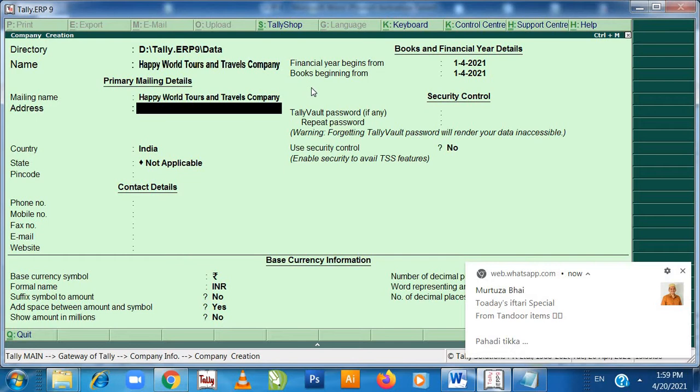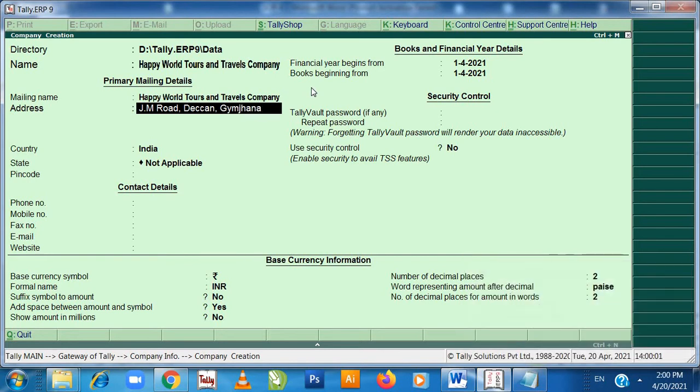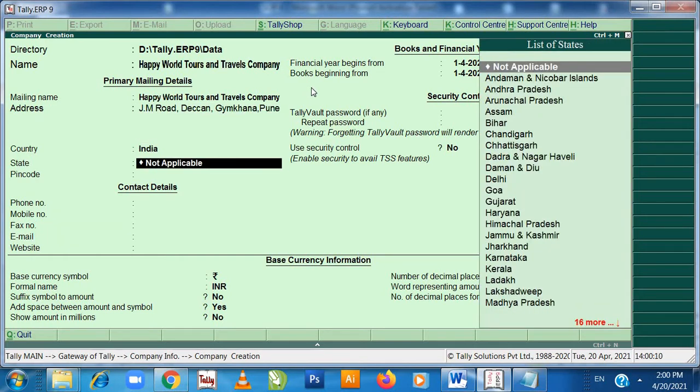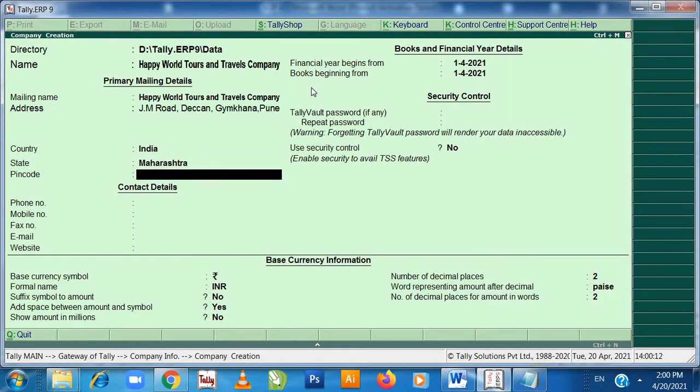Then the address of the company you need to type in. What is the address? Address is J.M. Road, Deccan, Gymkhana, Pune, Maharashtra. State is Maharashtra.